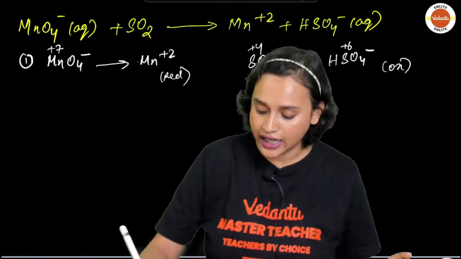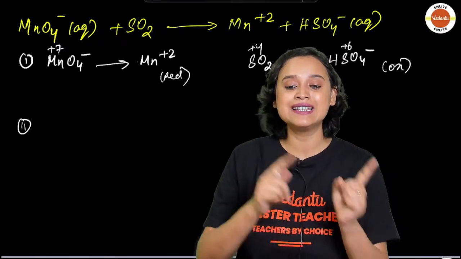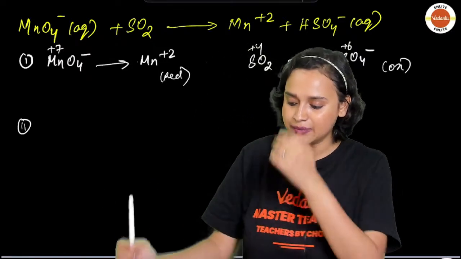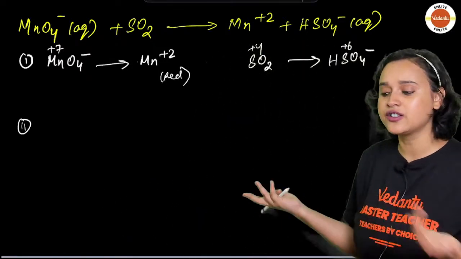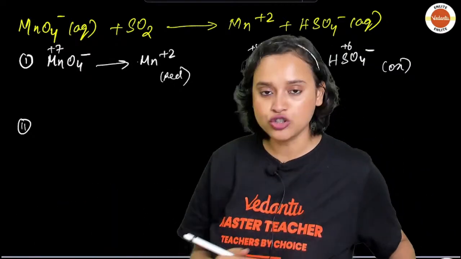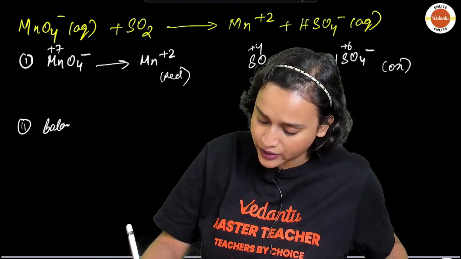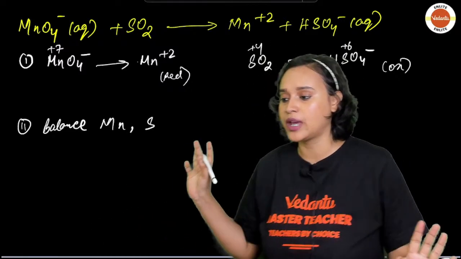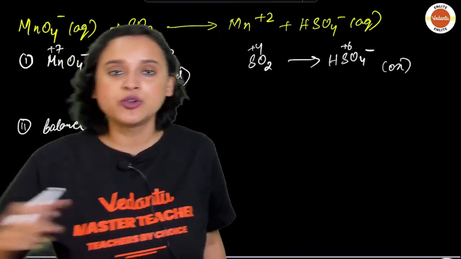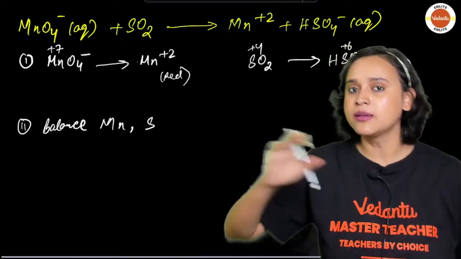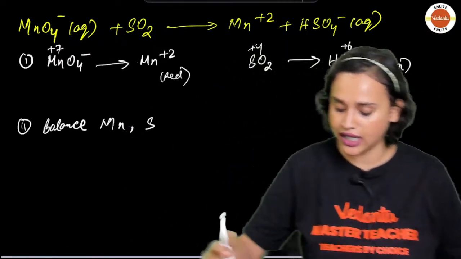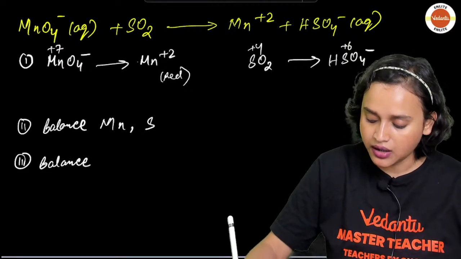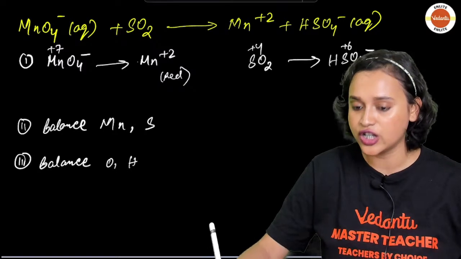Now second, what are we going to do? Second, we are going to balance Mn, manganese and sulfur. Do you see any difference? No. Mn is balanced. Sulfur is also balanced, right? So we can just write here that we are going to balance Mn and sulfur, and we have just checked that both of them are same, right? Both of them are similar on each side. That means they are balanced. Now third step is, what are we going to balance? We're going to balance oxygen and hydrogen.